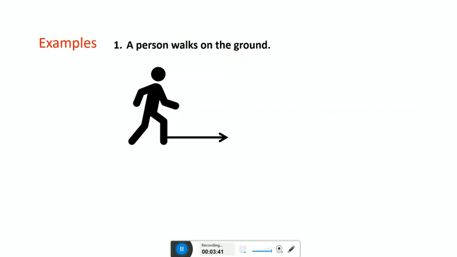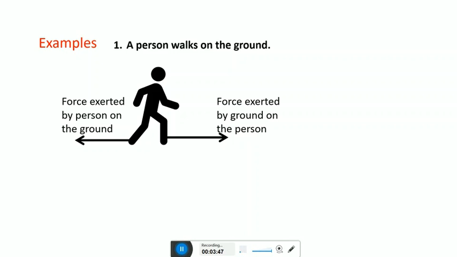This force on the person moves him or her forward. So the force exerted by the ground on the person and the force exerted by the person on the ground are equal in magnitude and opposite in direction.